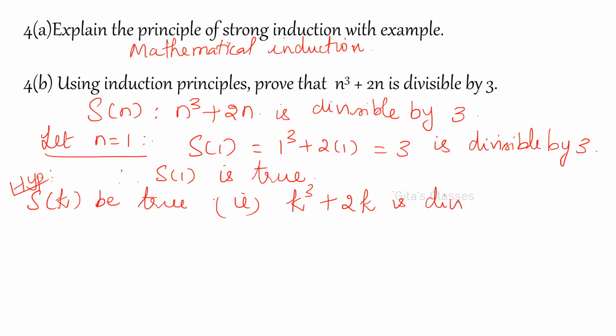In the place of n, you just write k. k cube plus 2k is divisible by 3. Now we have to prove that the next value S of k plus 1 is true.